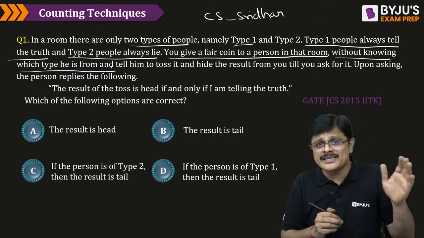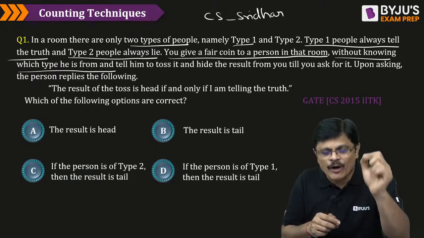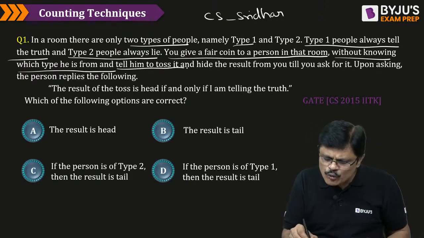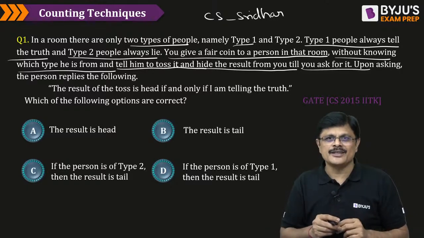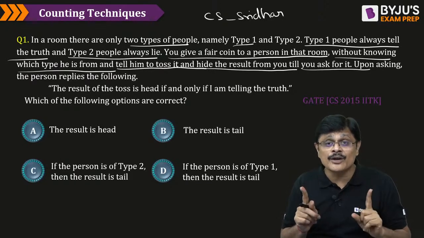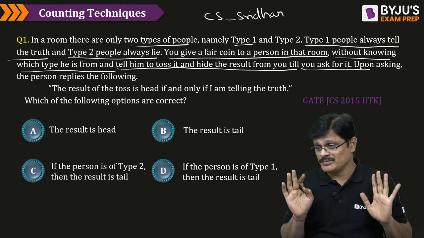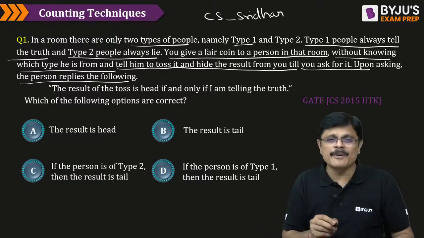That is, you don't know whether he is a truth person or a liar. But you call one person, give a coin to him, and tell him to toss it and hide the result from you until you ask for it. So you tell him, go and toss the coin, don't tell me the result until I ask you. Upon asking, the person replies like this.